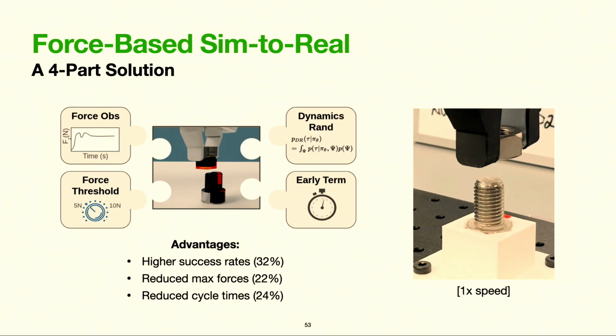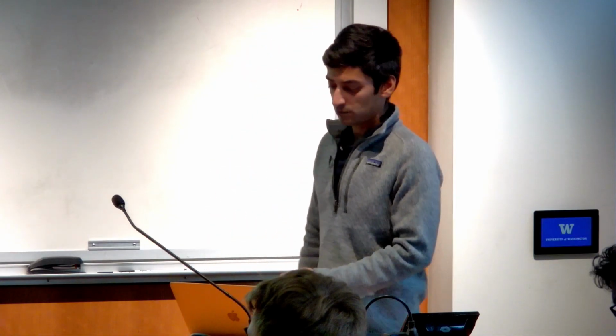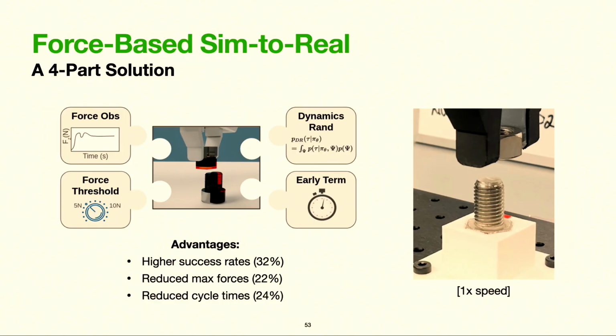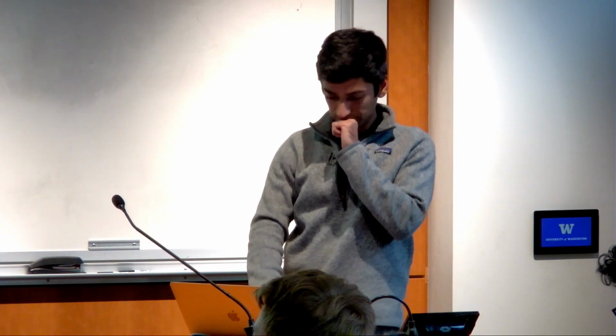We didn't use a separate force-torque sensor, although it certainly makes sense to do so in the future. Second, we designed the RL policy to take as input a maximum force threshold. Third, we randomized over our controller gains, part friction, and robot dynamics during training. I think the controller gains is maybe the most interesting part there, so you can be robust to setting those gains in the real world. And finally, designing the policy to predict whether it has succeeded in solving the assembly task, which can be used to terminate the policy efficiently or as feedback for increasing that force threshold that I mentioned.